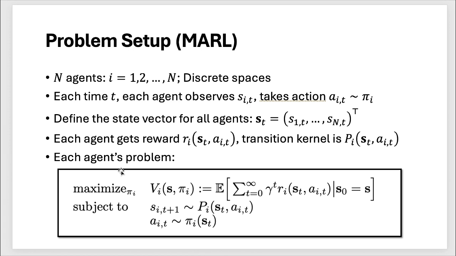Then my reward is r of the bold s and my own action. And the transition kernel is my transition kernel, which is a function of the joint actions and my own state at that time. So the agent problem is basically very standard. Start with s_0, and we want to maximize the expected total discounted reward.